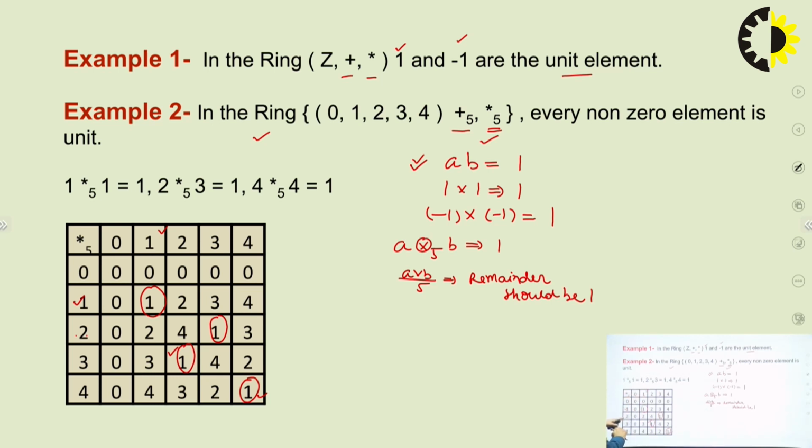If the element is 2, then there exists another element 3 which is the unity element. With respect to 2, 3 is the unity element. With respect to 3, 2 is the unity element. And with respect to 4, 4 is the unity element. So the question is saying that every non-zero element is a unit element. Excluding only 0, all the elements are unit elements. We can easily find this out.